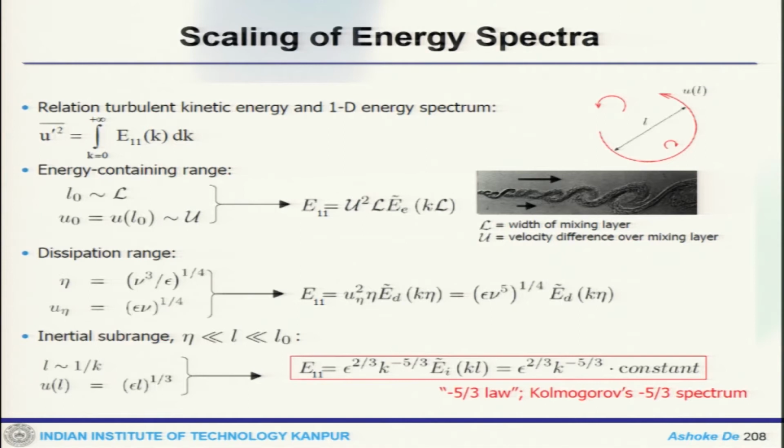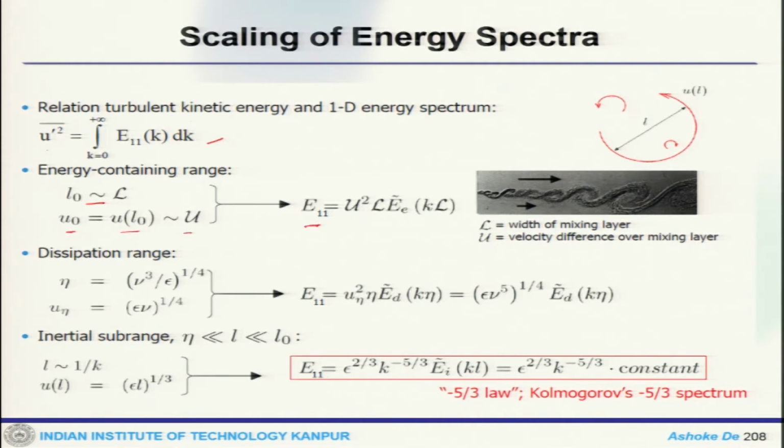Now, if you look at the energy spectra, this is a relation between thermodynamic kinetic energy and the 1D energy spectra. So, this is our u prime square. If you look at the energy containing range, the length scale would be of order L, and the velocity scale is u.